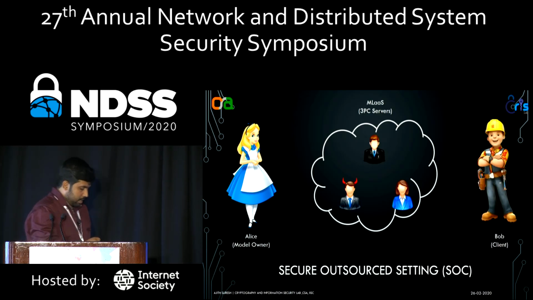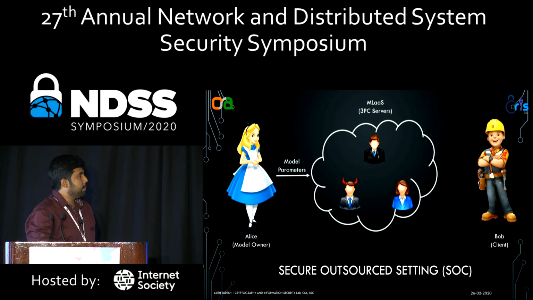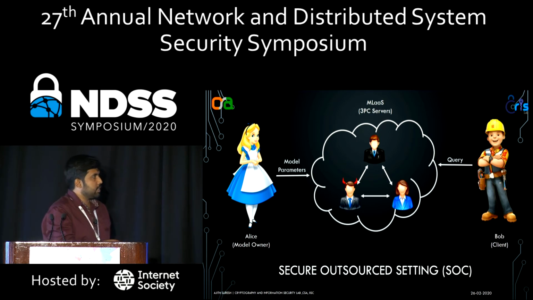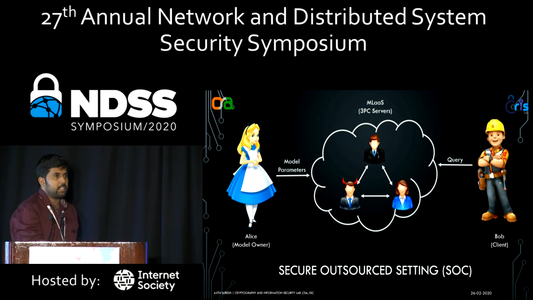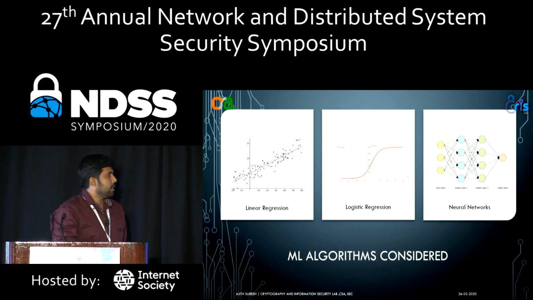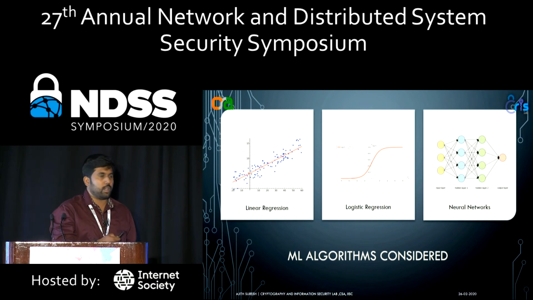In privacy preserving machine learning, this is how the computation is performed. The model owner first distributes the model parameters to this set of 3 servers. Then the client will also distribute his query to this set of 3 servers. They will perform the computation using the underlying 3PC protocol, and the result is reconstructed back to the client. In this work, we considered the training as well as prediction phase of linear regression and logistic regression, and only the prediction phase of neural networks.